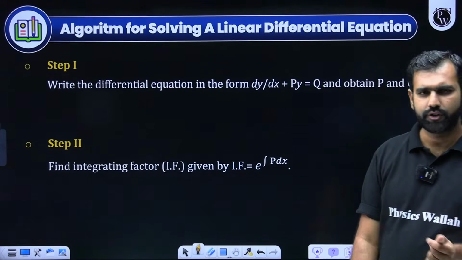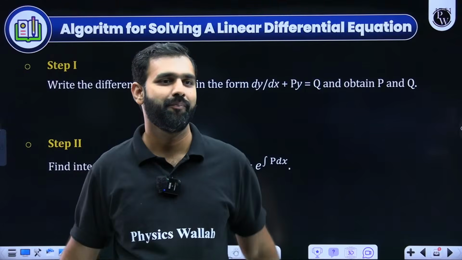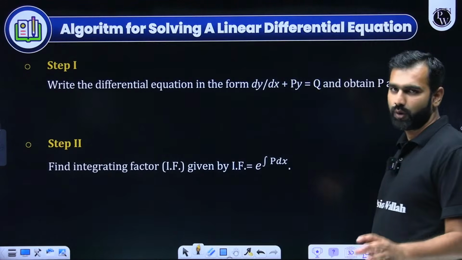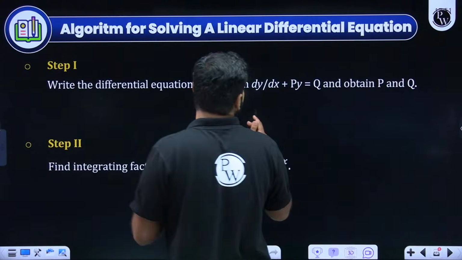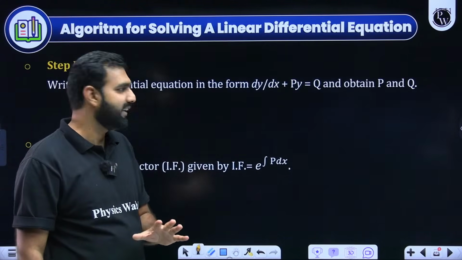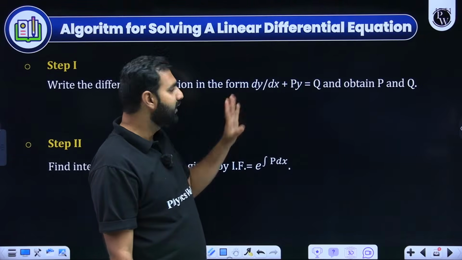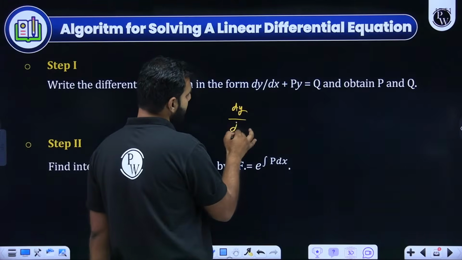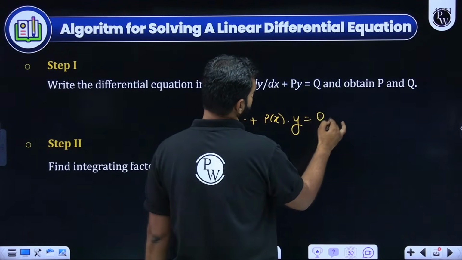So we are on the verge of completing the theory part and then we'll start solving questions. Here, differential equations. So when you solve linear differential equations, I hope you know all you get is the standard form I'm discussing. It could be dx by dy, that case also can be created, but here I'm discussing the standard case. dy by dx plus p of x times y is equal to q of x, right?